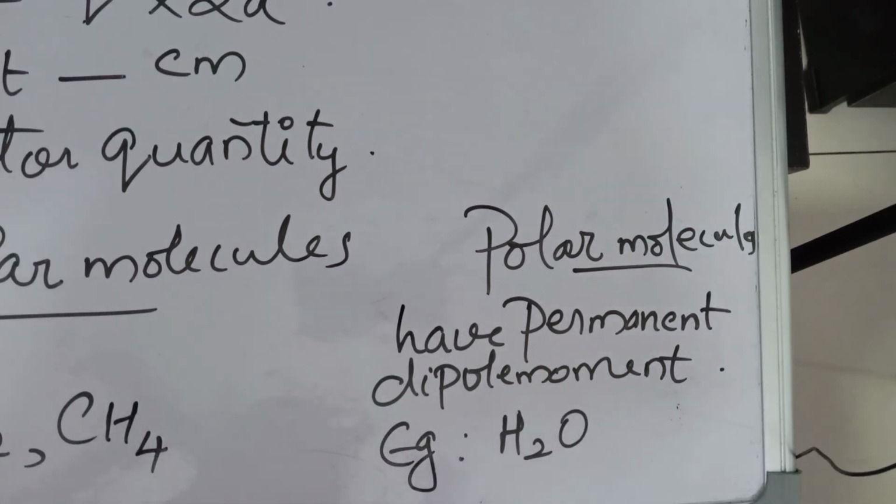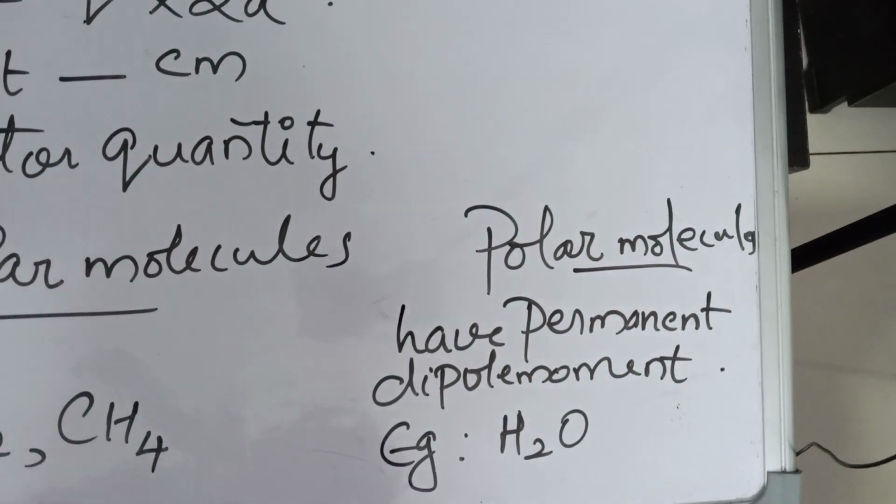So we have to understand what is electric dipole, then electric dipole moment, then its equation and unit, then polar and non-polar molecules. So what is electric dipole? Electric dipole is a system of equal and opposite charges separated by a small distance. Electric dipole moment is the product of magnitude of one of the charges and the distance between the charges. Only magnitude we are taking there, so no need of that negative or positive. Okay, and the equation is P is equal to Q into 2A, and the unit is coulomb meter.